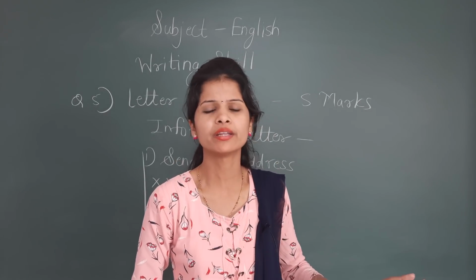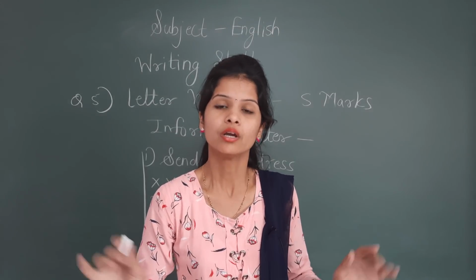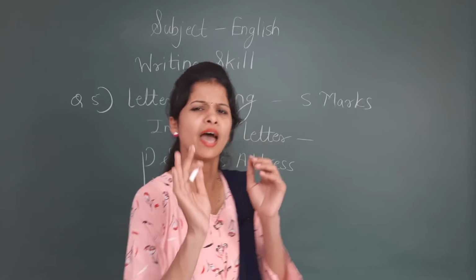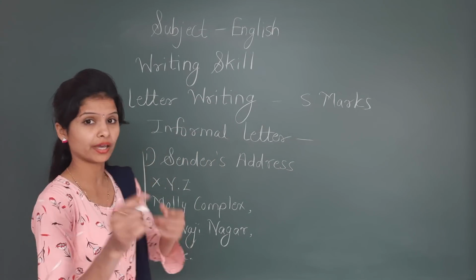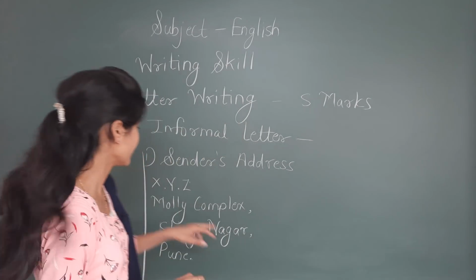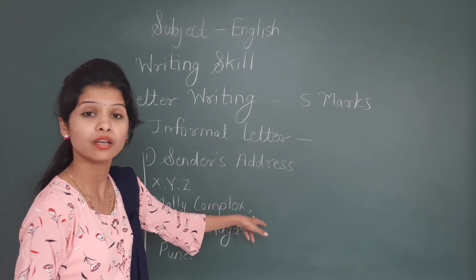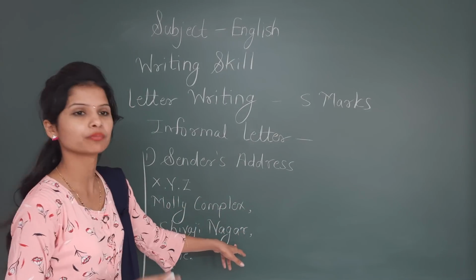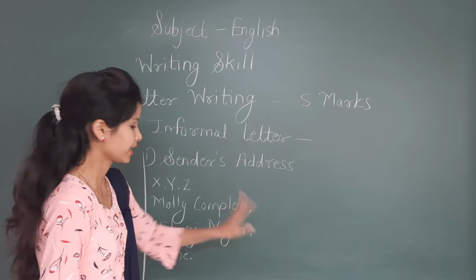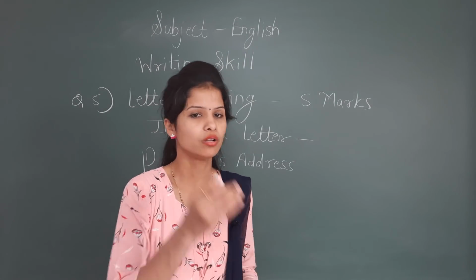But if you don't know anything about that, just try to avoid writing the pin code. You can write only the name of the city and just give a full stop. So where do you have to give a full stop? After the name of the city. See, first the name of the sender, don't give a comma. After the name of the building or residency, give a comma. Then the name of the locality or area, comma, and then after that the name of the city. If you know the pin code, write it down.